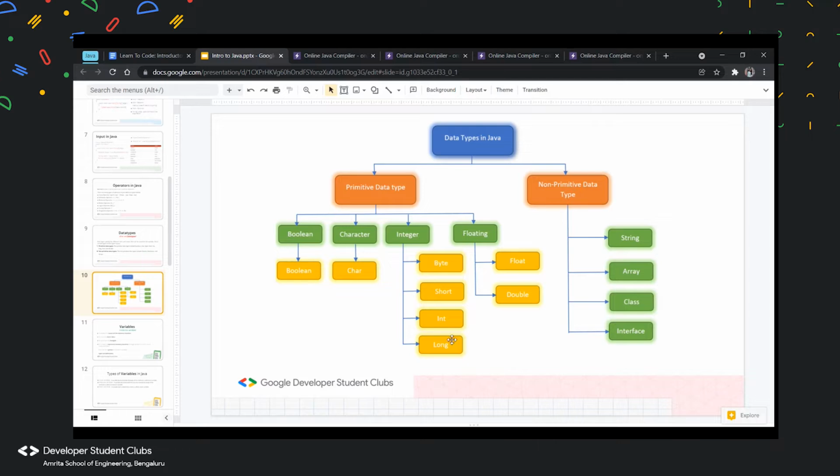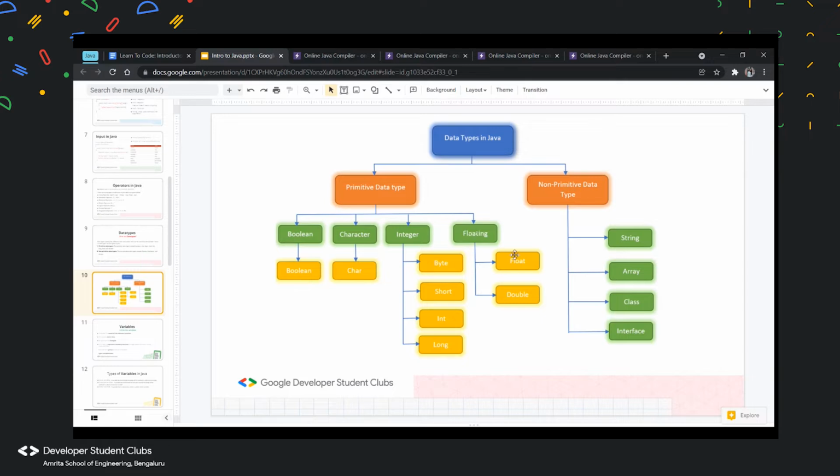For integer, we have 4 types, which are byte, short, int, and long. The default values of byte, short, and int are 0, whereas for long, it is 0L. The size of byte is 1 byte, the size of short is 2 bytes, int is 4 bytes, and long is 8 bytes.